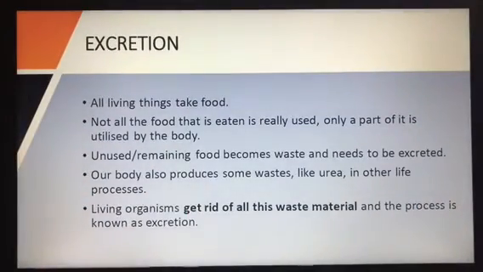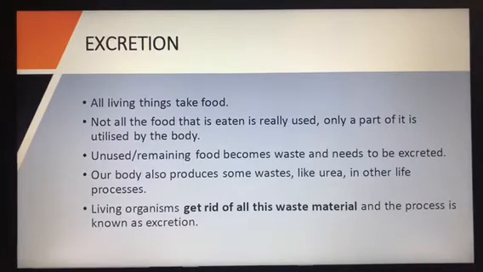Now the next characteristic we are going to study about living organisms is excretion. So what is excretion? This is one of the characteristics of living organisms. All living things take food. Already we have discussed in the first point, all living organisms take food. Not all the food that is eaten is really used. Only part of it is utilized by our body. Whatever food we take every day, we eat 3 to 4 times, isn't it? All that food is not utilized by our body.